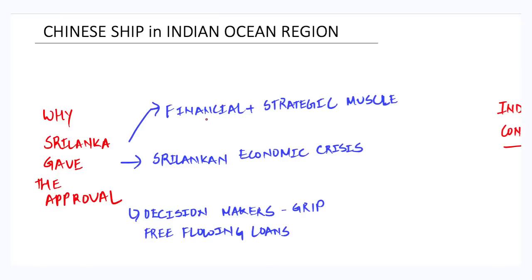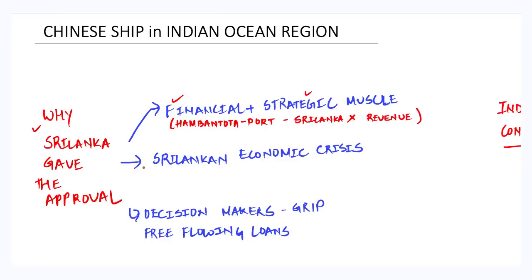The first point of consideration here is why the Sri Lankan government gave the approval for the Chinese ship. Now Sri Lanka has bowed down to the financial and the strategic muscle of China, as the Hambantota port has been leased to China for a period of 99 years, as Sri Lanka has failed to generate revenue and repay the loan from the impractical project.